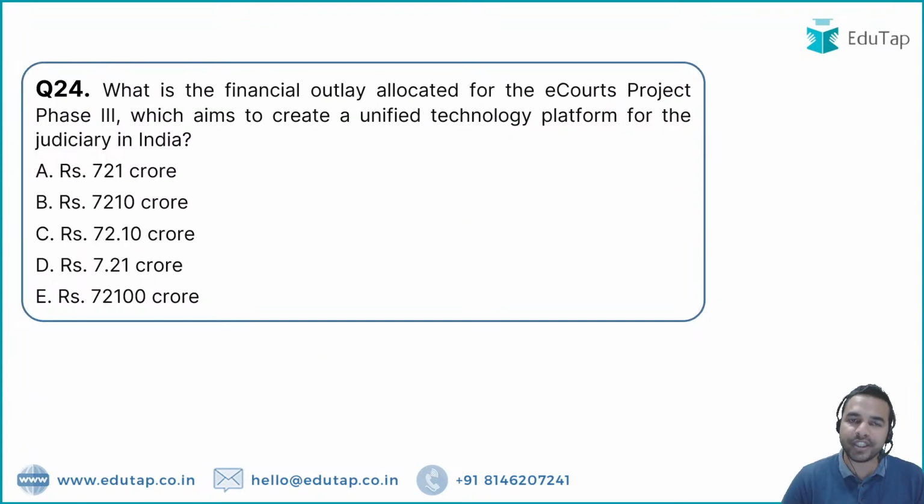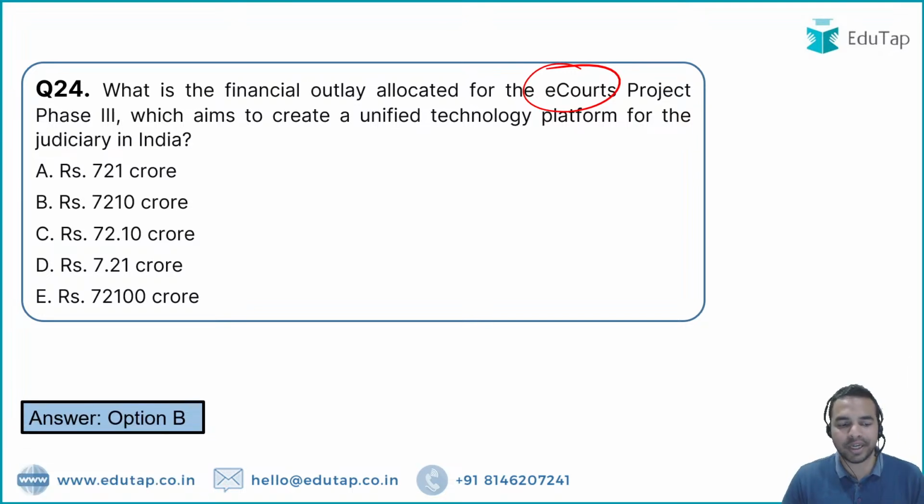So what is the financial outlay allocated for the E-Courts project? My dear friends, recently phase 3 of the E-Courts project has been approved by the Union Cabinet, and आपके लिए question जो है that is about the financial outlay for this. तो financial outlay क्या होने वाला है for the E-Courts project, कि क्या करना चाहता है, एक ऐसा टेक्नोलॉजी प्लेटफॉर्म बनाना चाहता है for the judiciary in India. ठीक है, तो आपके सामने question है regarding this particular part. So my dear friends, the outlay for the E-Courts project is 7210 crore. That is the right answer.